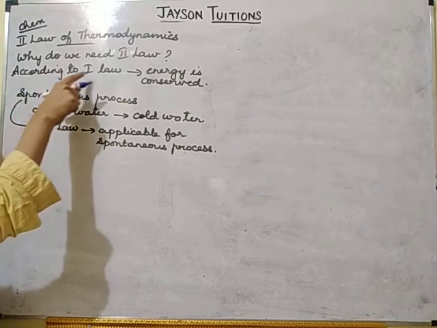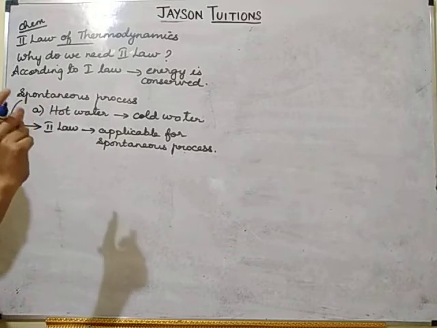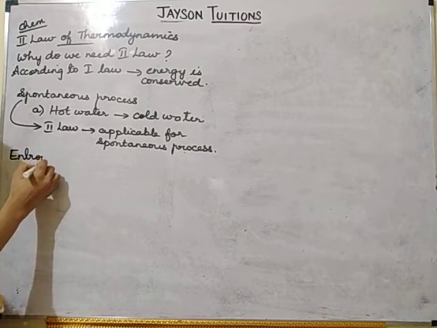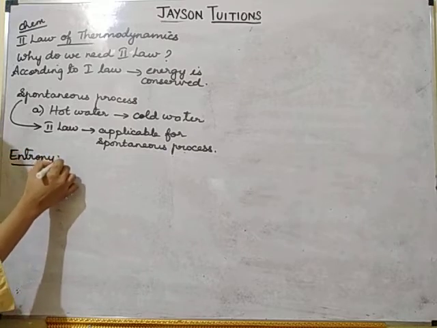In the first law, we studied the term enthalpy. Similarly, for the second law, we must learn the term entropy.